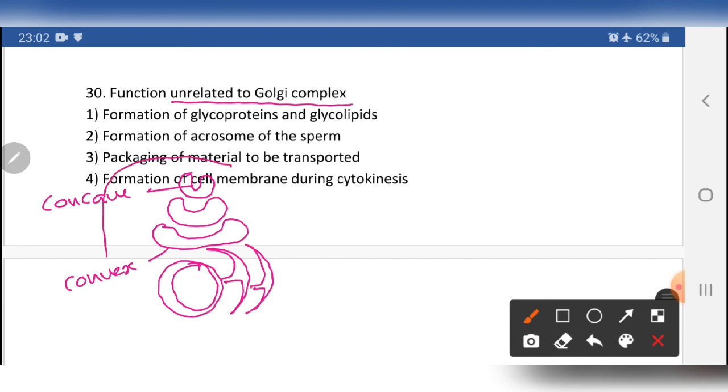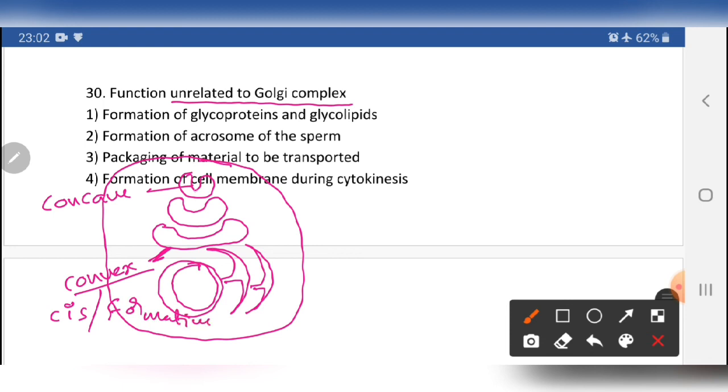Ultimately, I draw the diagram noticing the cell membrane. The convex region is towards the nucleus, and this face is called the cis face, or formative face. The concave region is towards the cell membrane, which is the trans face or maturation face. Let me use the mechanism. Ultimately the endoplasmic reticulum, Golgi apparatus and vacuoles all work together and form a total unit.